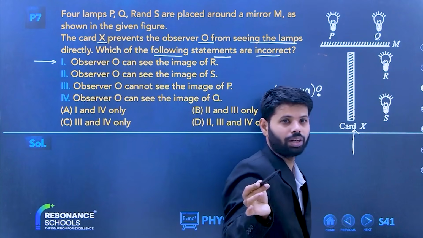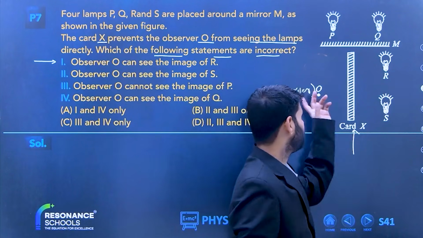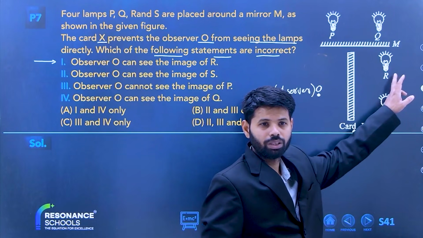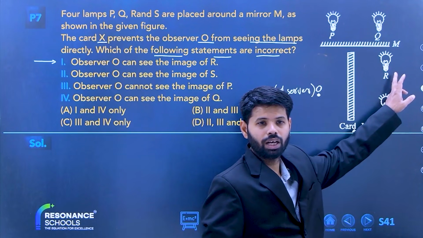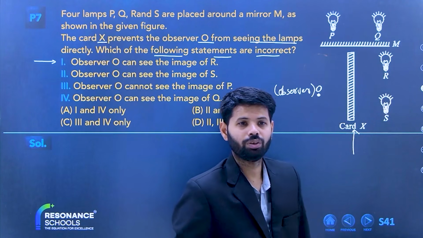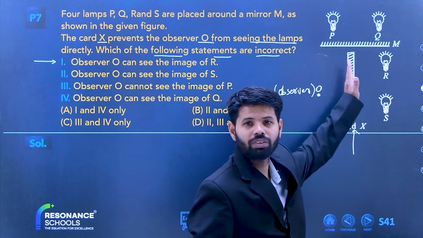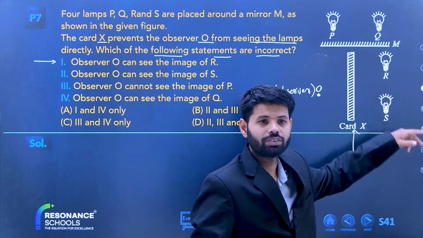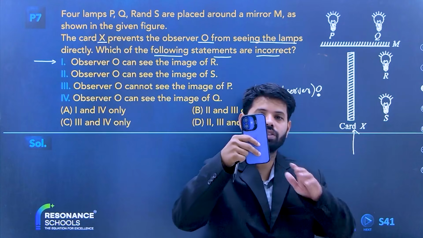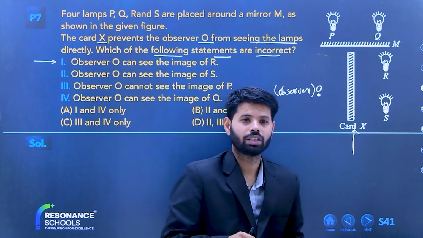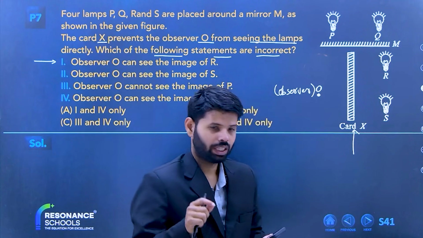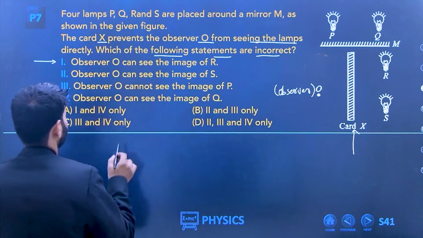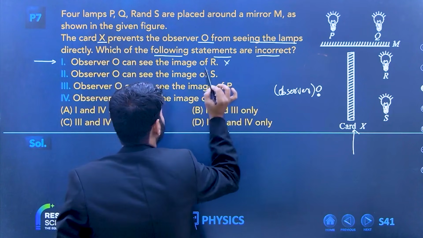Now tell me, you will write yes or no. Will the observer be able to see R? But how? There is a card in between them, no? If something is in front of you, how will you see something behind it? Yes, no is the answer. He will not be able to see R. So this statement is not correct.